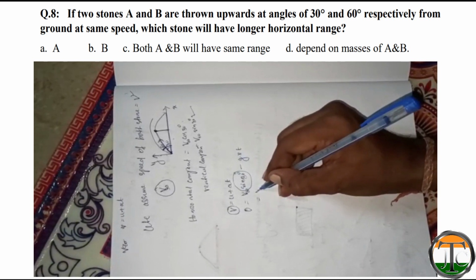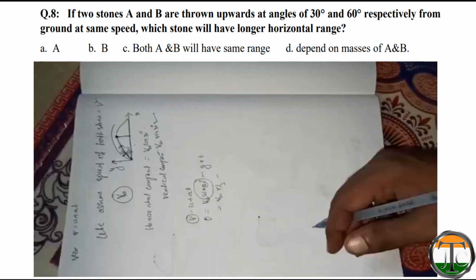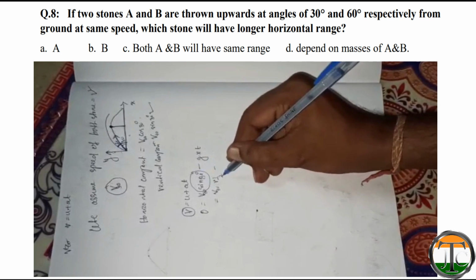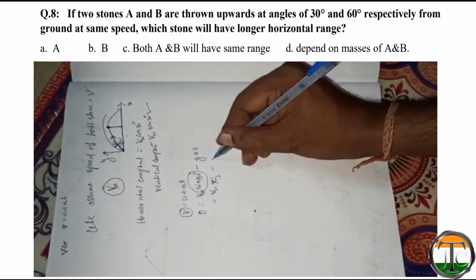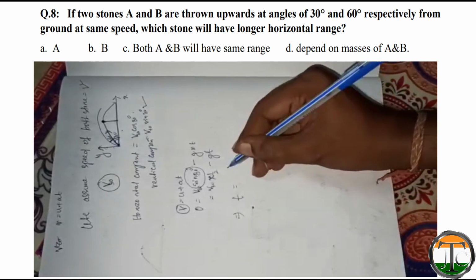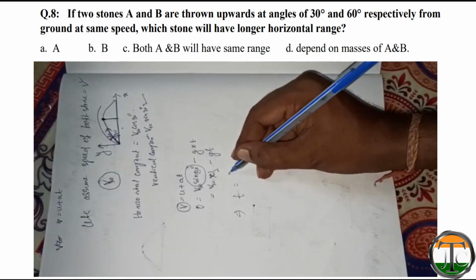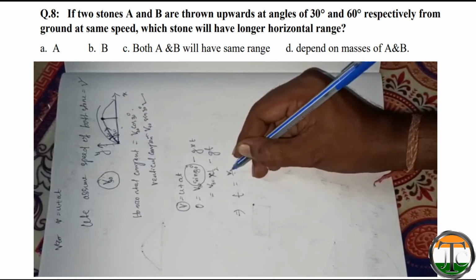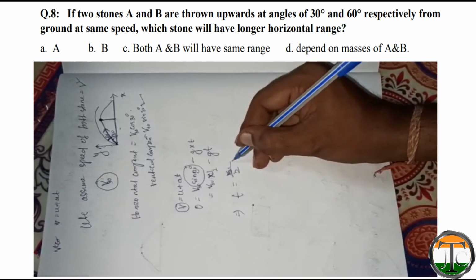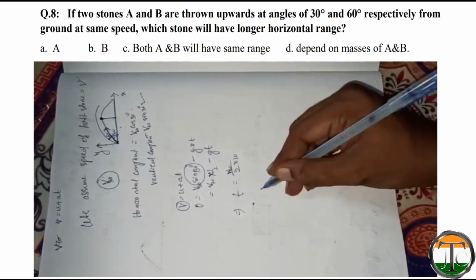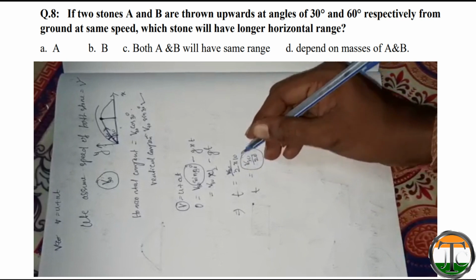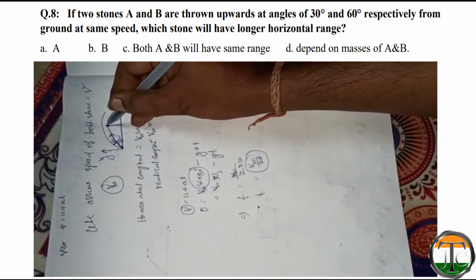So V30 into half minus gt. So we got t is equal to V30 by 2 into 10. t is equal to V30 by 20. This is the time to reach this peak point.